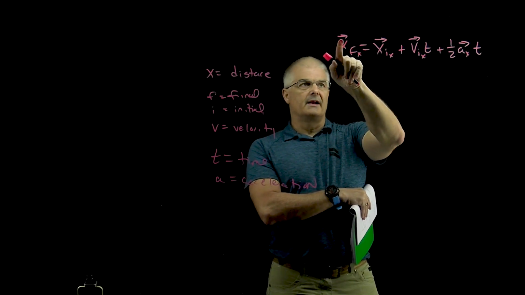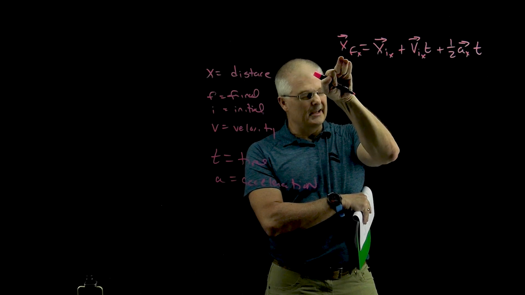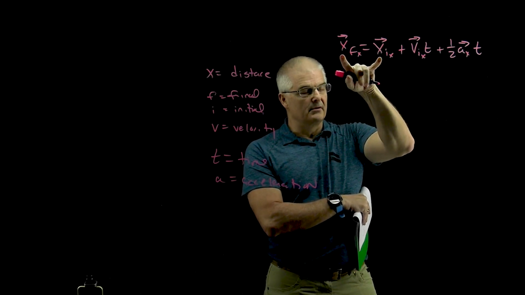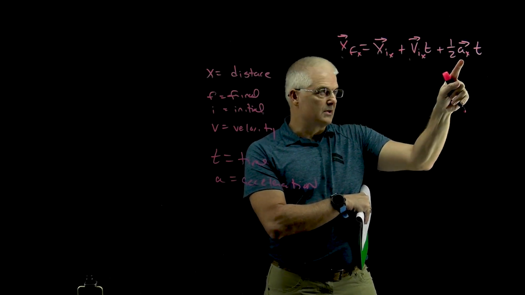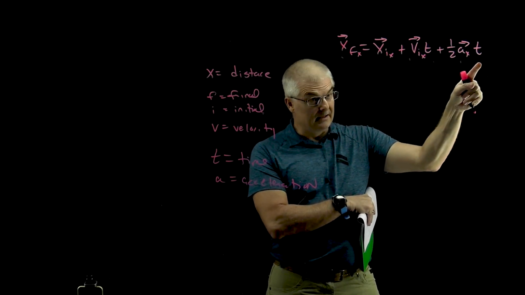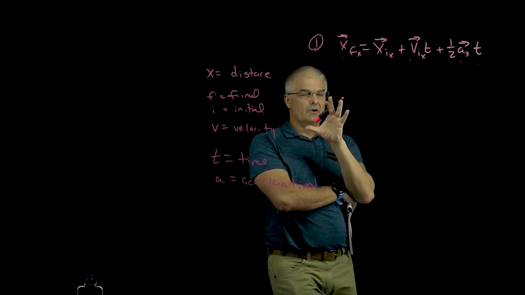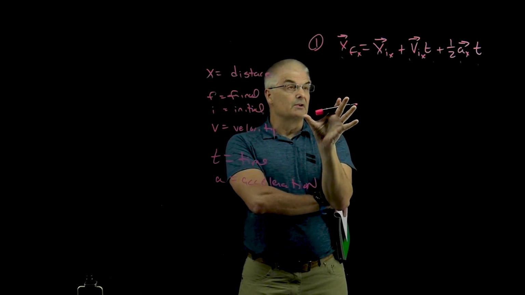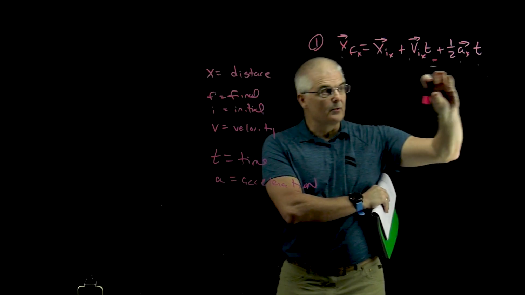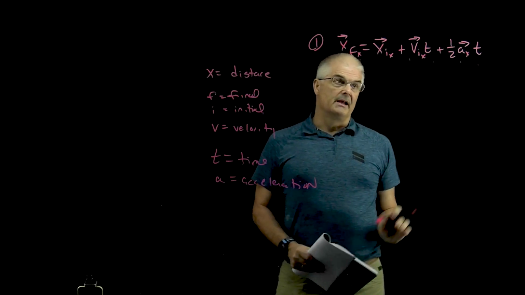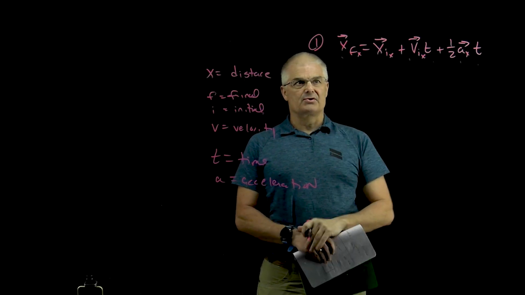Also notice we've got vectors here: you can have a vector in the x direction, with magnitude and direction. Velocity and acceleration have magnitude and direction, but time can't. So this is the first equation, and really the most important one. All the equations we're going to look at derive from this master equation. I could just as well write it in the y direction and solve problems that way. It's the key master equation.